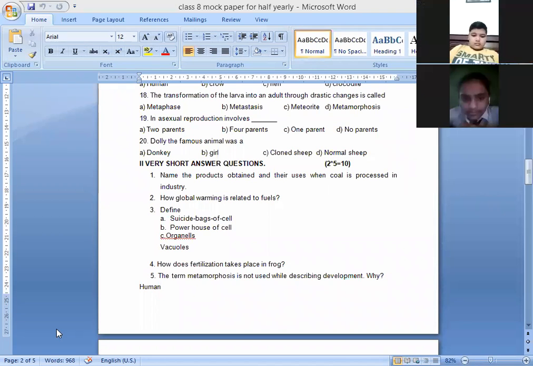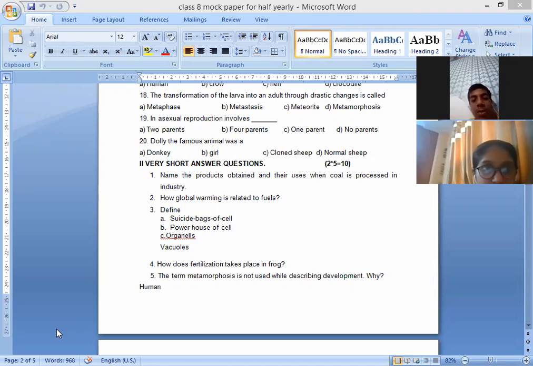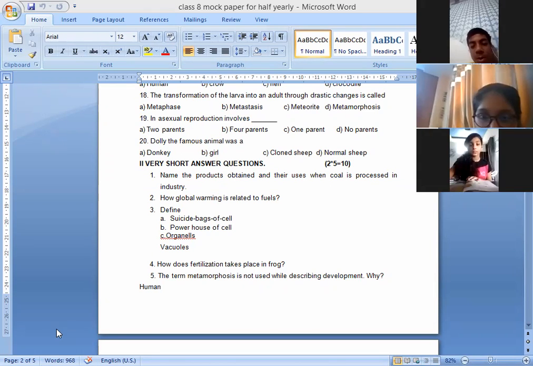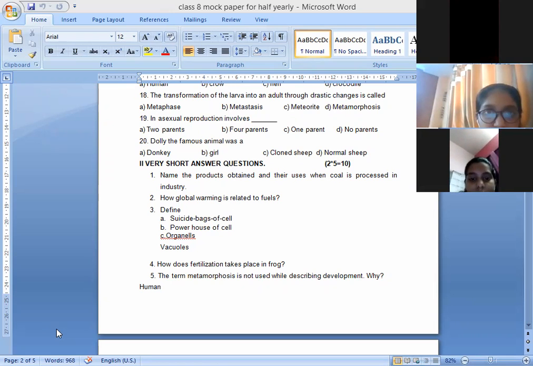Burning of fuels, how does it increase global warming? Yes, Neha Jain. Ma'am, when fossil fuels are burned, they release a large amount of greenhouse gases into the air, so the air causes global warming. Anybody else want to add? Yes, Aryan Singh.